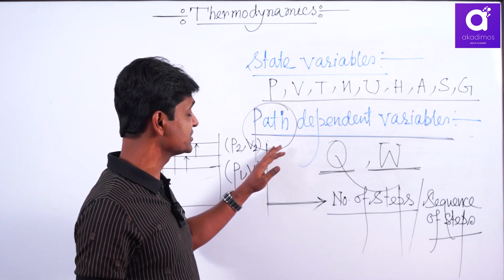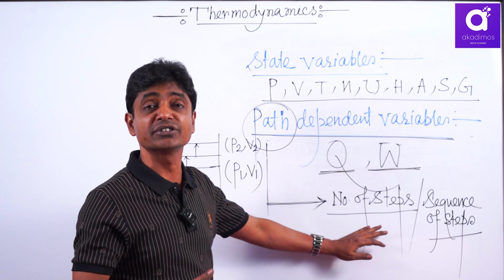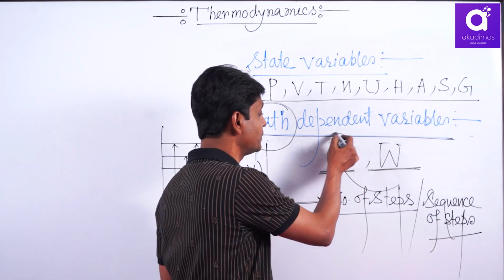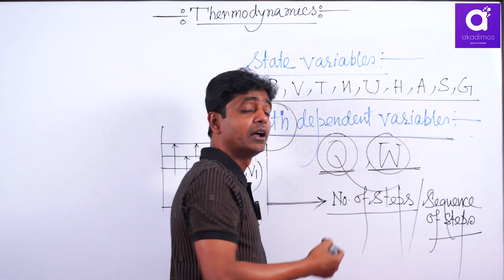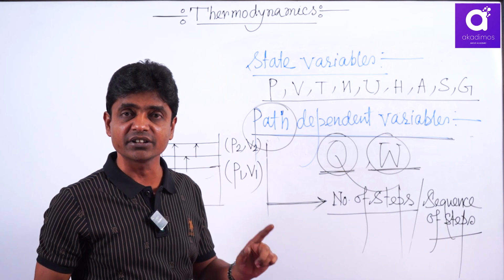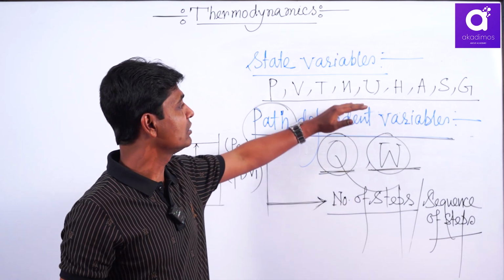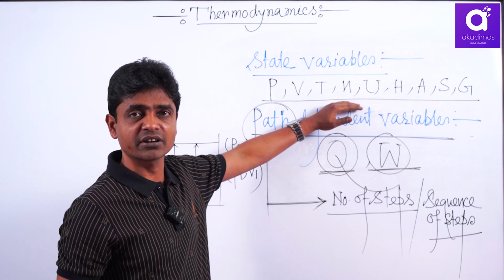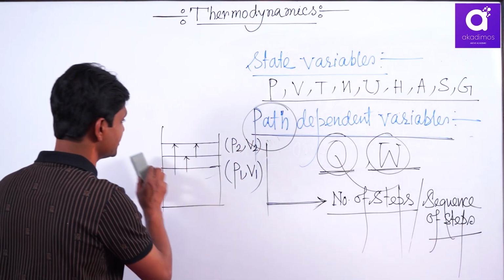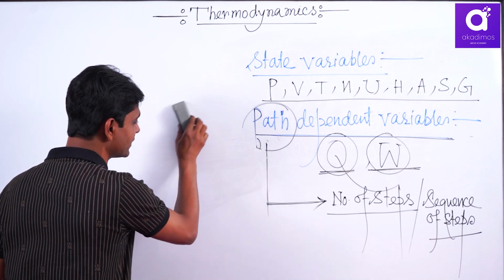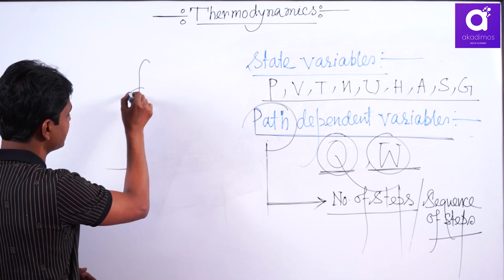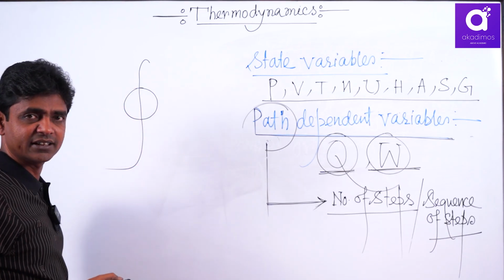If some properties depend on path, that means they depend on the number of steps and on the sequence, then they are path dependent variables. And remember, the path dependent variables are not exactly differentiable. Only the state variables are exactly differentiable. There you can take a mathematical restriction. Cyclic integral means the initial state and final state are the same. You can consider it a cyclic process.